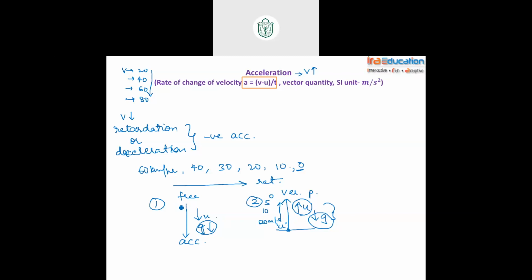Here if you had dropped it, when you're dropping a body, initially 0 velocity, slowly it increased to 5, 10, 20. Here increase in velocity is happening, there decrease in velocity is happening. Clearly what we have mentioned: increase means acceleration, decrease means retardation. Okay, the concept is understood first of all. Now we'll see the formula.